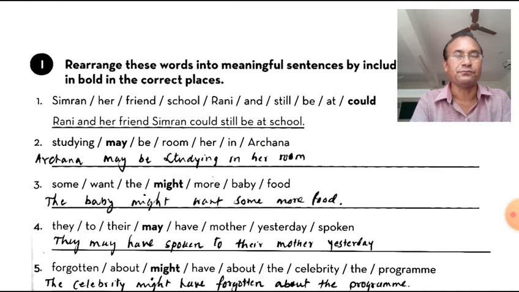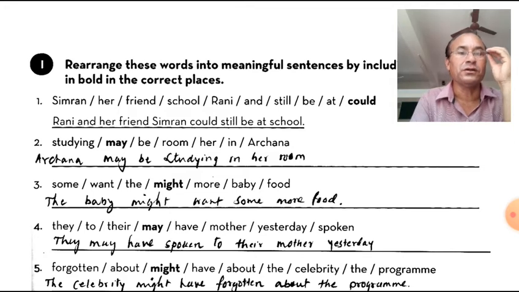Now fourth one. They, to, there, may, have, mother, yesterday, and spoken. Now try yourselves. First, you will have to find the subject. A pronoun or person can be the subject. A group of words or phrase can be the subject.